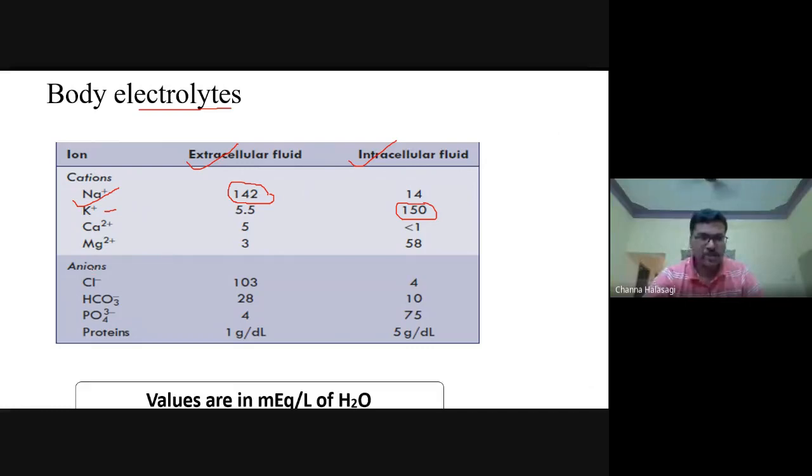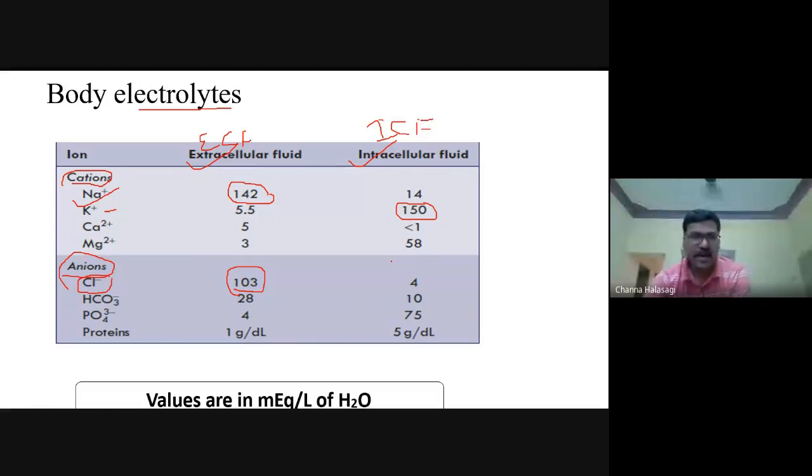Coming to the anions, the negatively charged electrolytes, which is the major extracellular anion? Chloride. So these are all memory-based questions, and many times these questions have been repeated. Read the question properly, whether they are asking cation or anion, and whether it is the ECF or the ICF, which compartment the examiner is asking about.